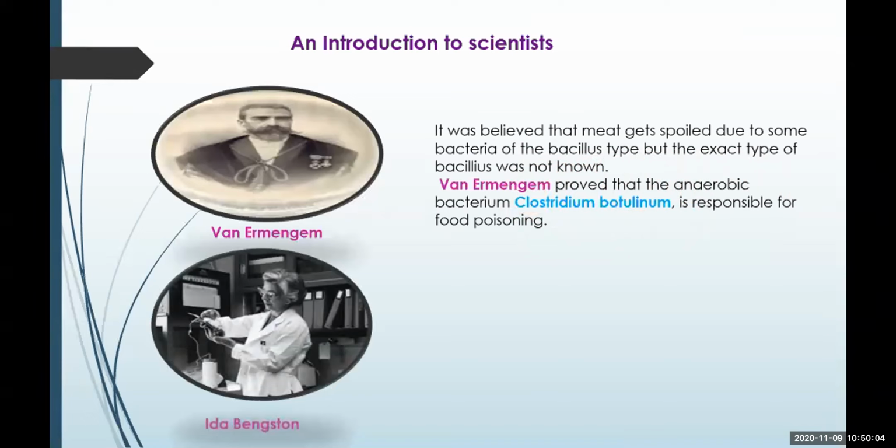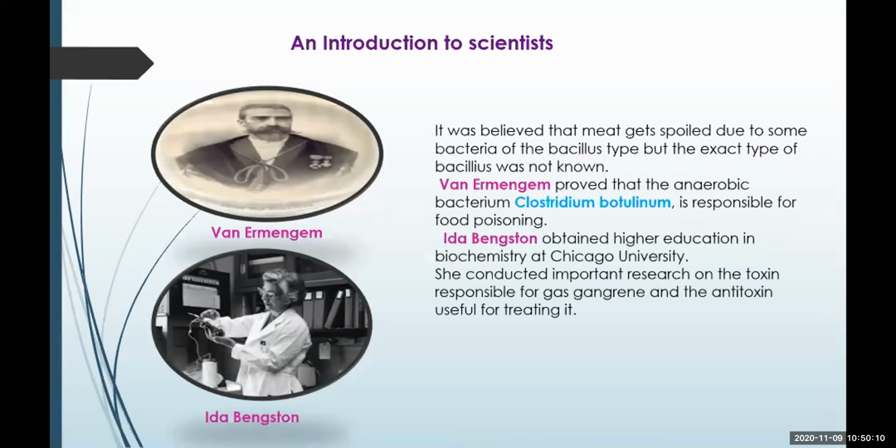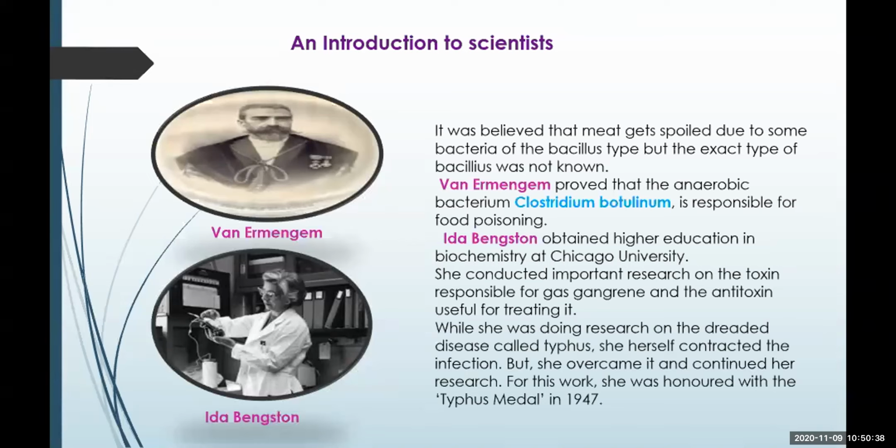Then this is the other scientist, Ada Bankston, who was studying in the biochemistry department of Chicago University. She was studying gas gangrene, the gangrene which affects most diabetic people, and the antitoxin, that is the antidote for that gangrene, and how that gangrene can be treated. But while carrying out her research, she herself was infected by a dreadful disease called typhus.